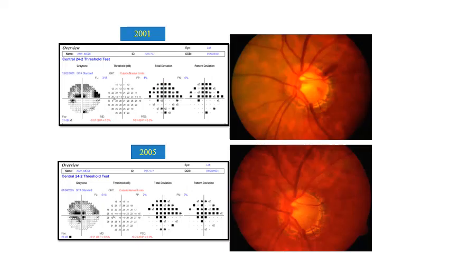This is the photograph of a patient showing a disc hemorrhage supratemporally here and an inferior notch. Note that the superior rim is quite healthy here, and the same patient presented a few years later, you see the area where the disc hemorrhage was present supratemporally now has loss of rim in that place. Because of the tessellated background, we are not able to very clearly look at the changes in the nerve fiber layer, but otherwise, typically this loss of rim is also associated with loss of retinal nerve fiber layer in that place.